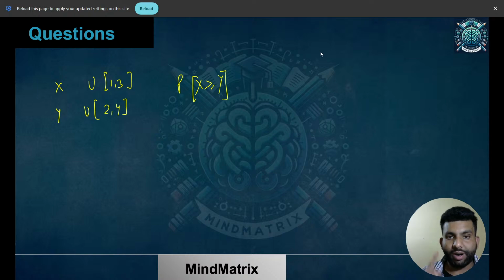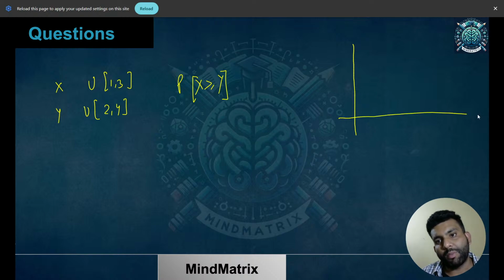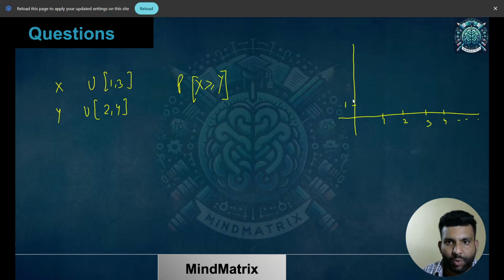I'll just give you a good idea of how you can solve it. We have already solved these kinds of problems when we were solving questions from basic probability, and it involves only that part. So how it can be solved is, see, for x, you have 1, 2, 3, 4, and so on. Similarly over here, we can have 1, 2, 3, 4, and further we can have 5 as well.